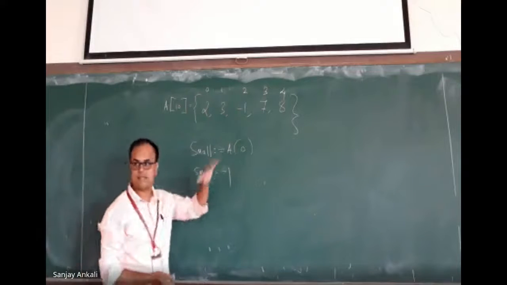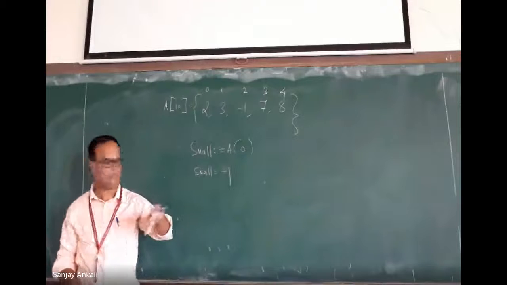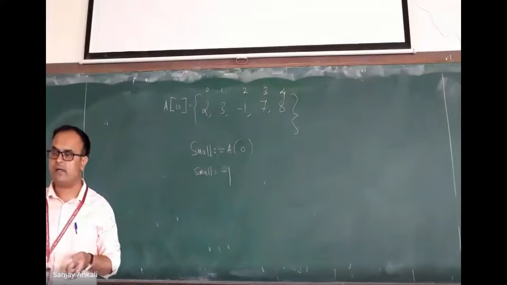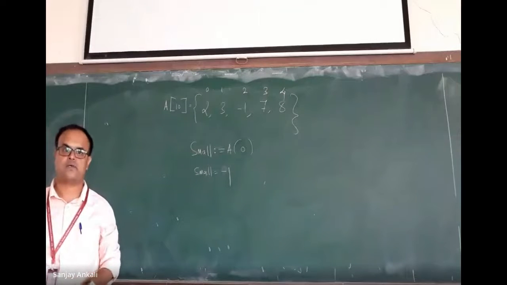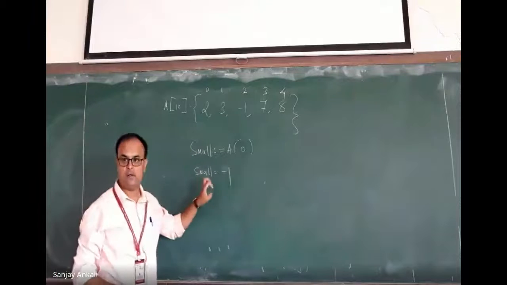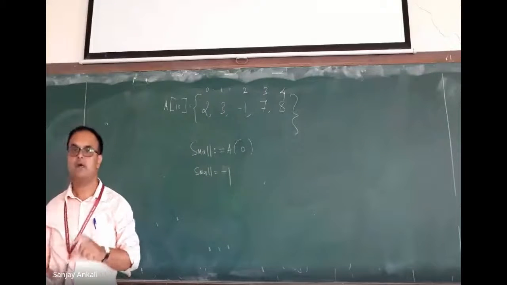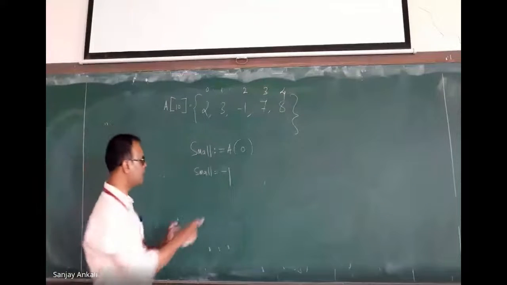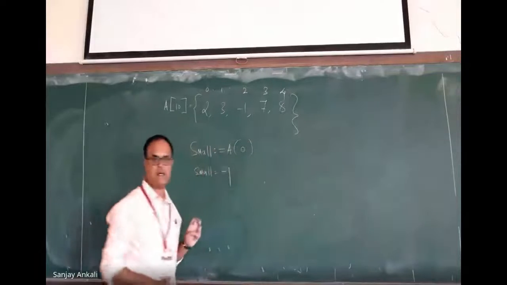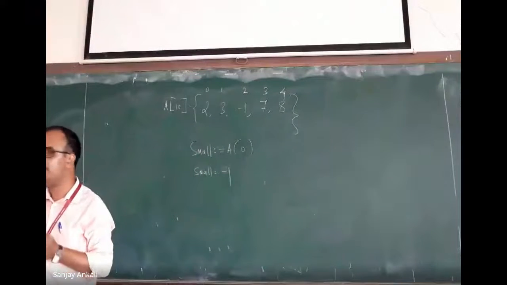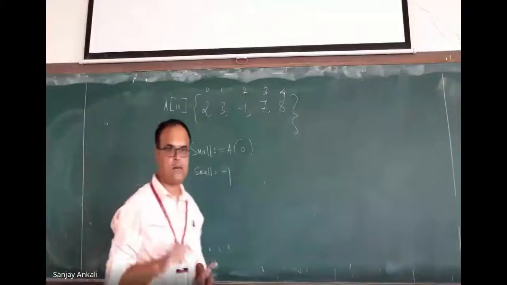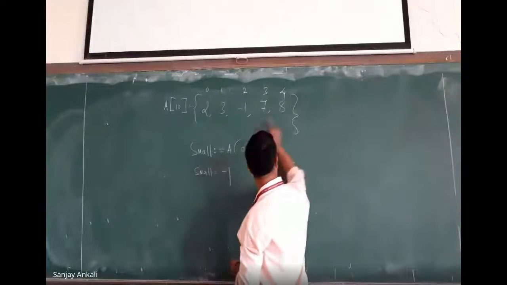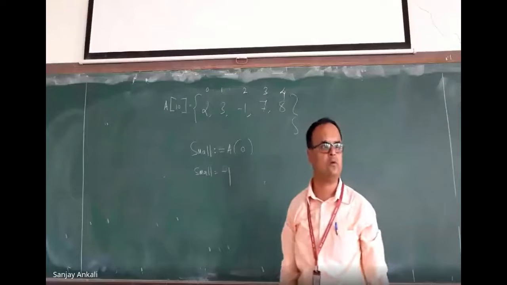Now our task is not over. Still numbers are there. Compare this small with the next number. What is the next number? 7. Is 7 smaller than -1? No. I will not copy it. We replace only when the next number is smaller than the current small. Again I compare small with the next number. What is the next number? 8. Is 8 smaller than -1? No. Right? I will not replace. Now go for comparing the next number. Is there any next number? Yes or no?